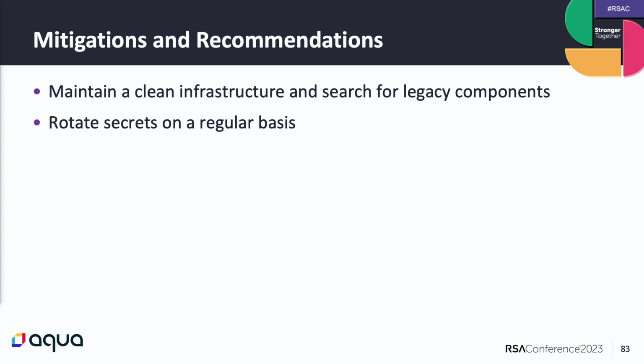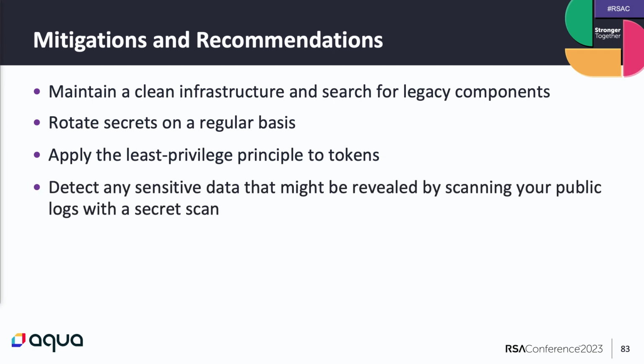Our second recommendation is to rotate your secret periodically. Some of the tokens that we found were 7 years old. And our third point is you need to grant your third-party token only the privilege they need. And another tip is that it might be a good idea to scan any CI logs that you have, or any output from your development process, with a secret scanning tool.